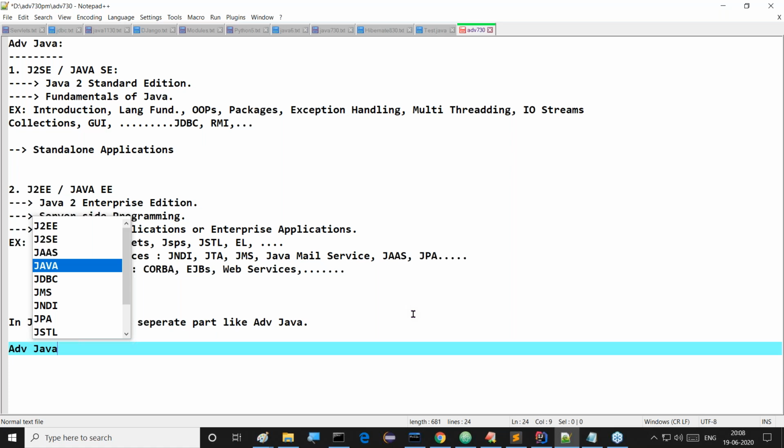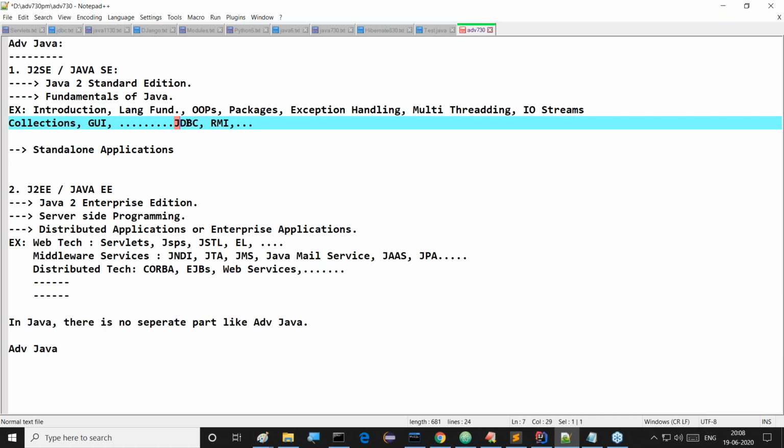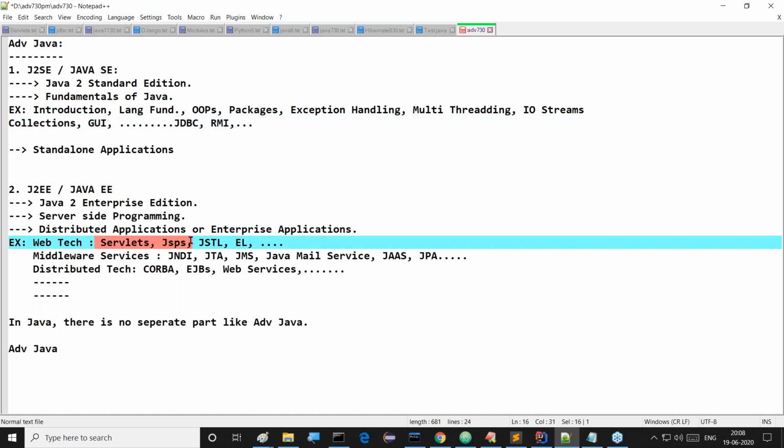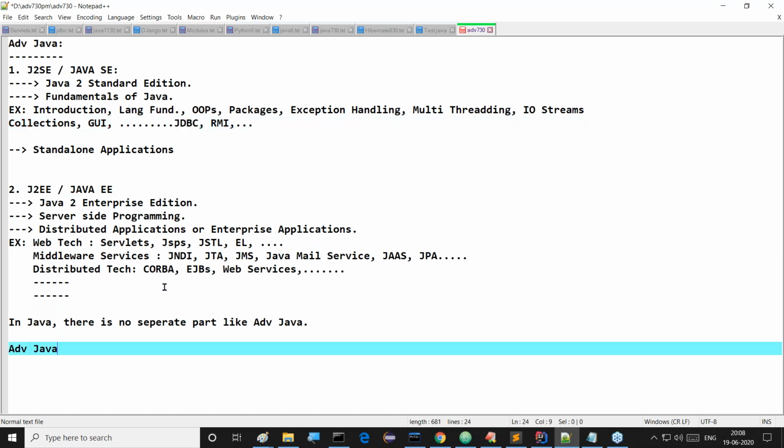This is purely Hyderabad Ameerpet terminology. Hyderabad institute people, as per their marketing and business point of view, took JDBC from core Java, that means J2SE, and took web technologies from J2EE, especially Servlets and JSPs, just these two topics. People are not even aware of the remaining ones. They took these from J2EE and JDBC from J2SE.